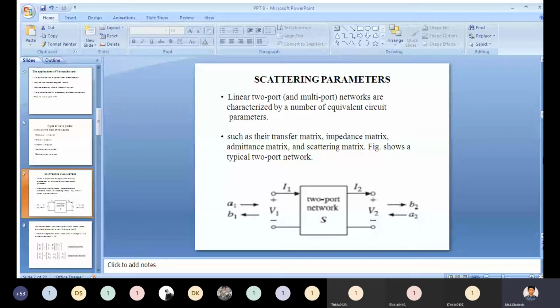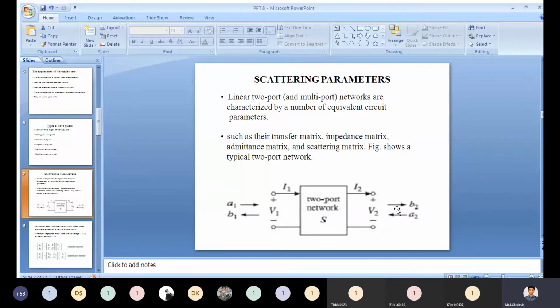You need to see this typical 2-port network. Let us assume we apply an A1 input signal to the 2-port network. We will get a B2 signal at the output terminal.